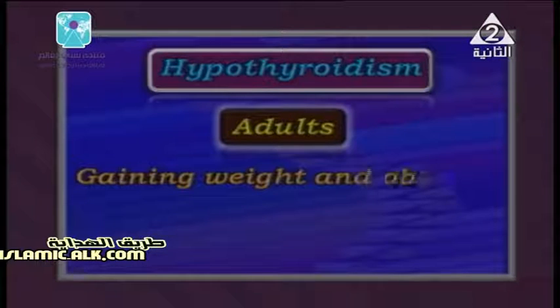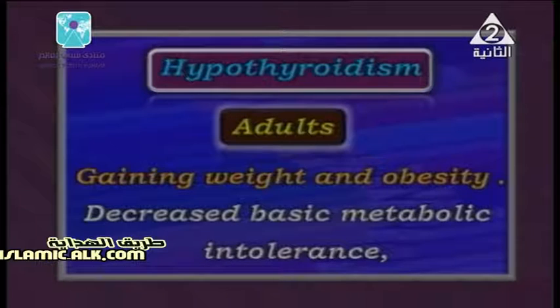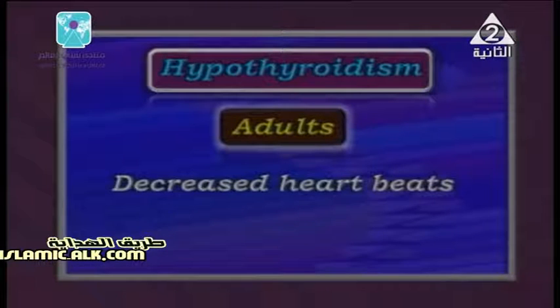Obesity means being overweight. And also decreasing the basic metabolic rate, and finally decreasing the heartbeat and rapid irritability.